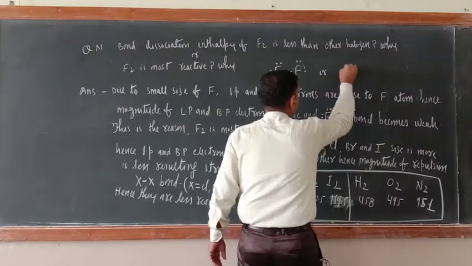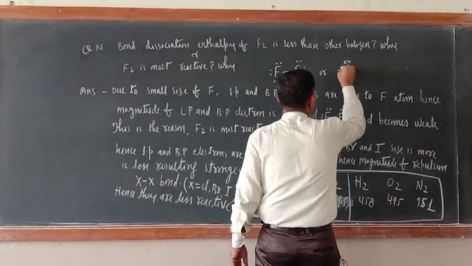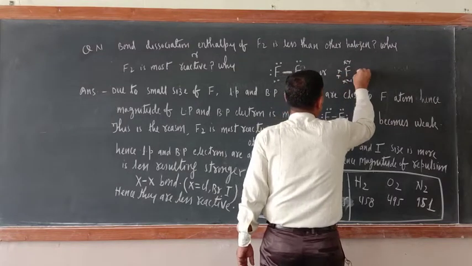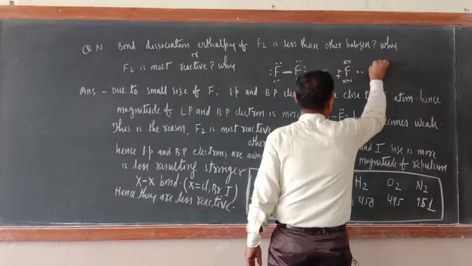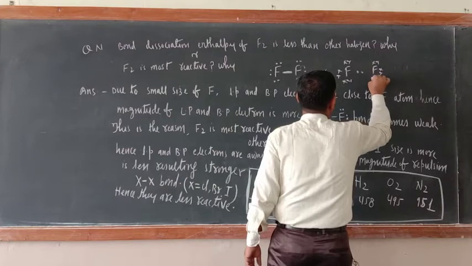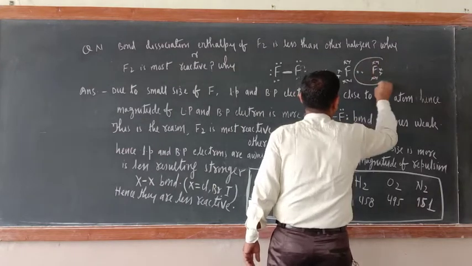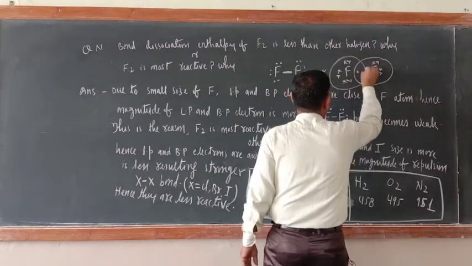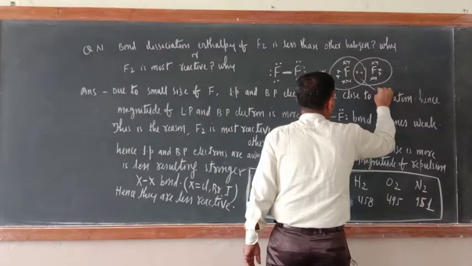You can make it like that also: F, this is two bond pair, so here there is this one and this one. This is the bond pair of electrons.